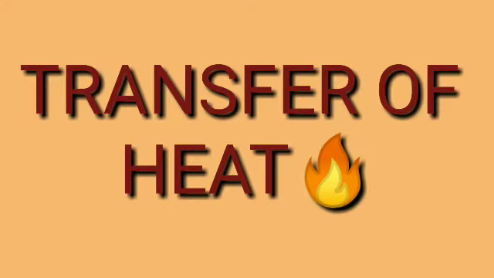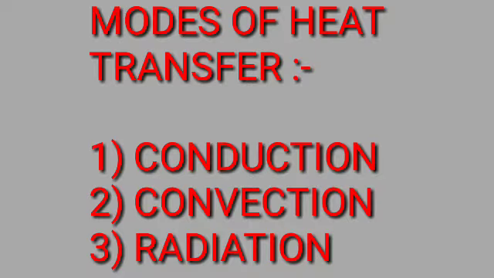Transfer of heat. When we take a hot object in the vicinity of a cold one, the cold object becomes warm and the hot one becomes cooler. From this, we can infer that heat is transferred from a hot body to a cold body. Transfer of heat means the flow of heat from one place to another. Types of heat transfer: conduction, convection, and radiation.